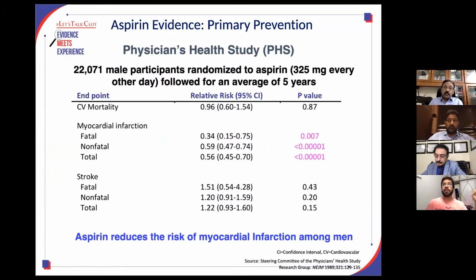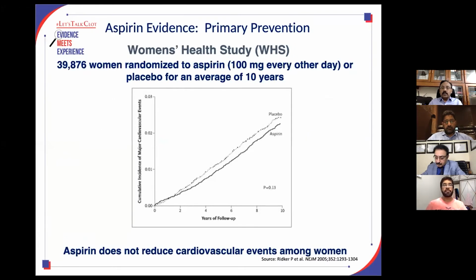Why has this recommendation come? Because of the Physicians' Health Study. We all know this study, a very old study of 1989. Almost 22,000 physicians were randomized to aspirin. Followed for 5 years, it showed that it did decrease the risk of myocardial infarction, but it did not decrease cardiovascular mortality because there were higher chances of strokes because of more chances of hemorrhage. In the Women's Health Study, almost 40,000 women were randomized to aspirin or placebo for 10 years. It showed that there was no decrease in cardiovascular events among the women.